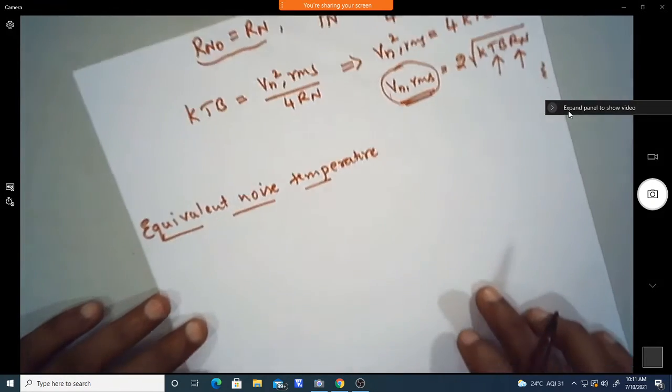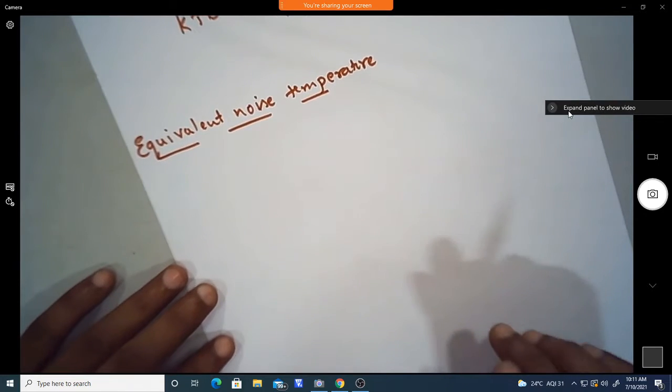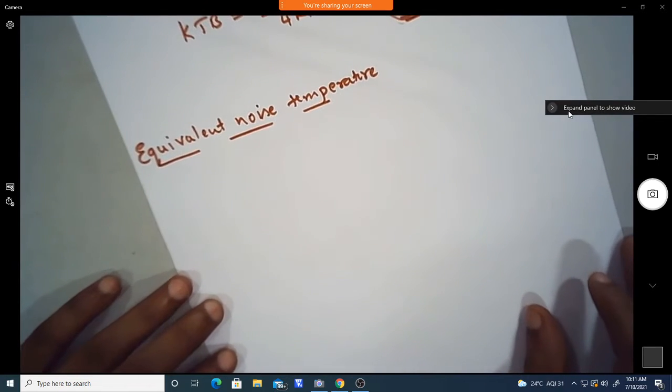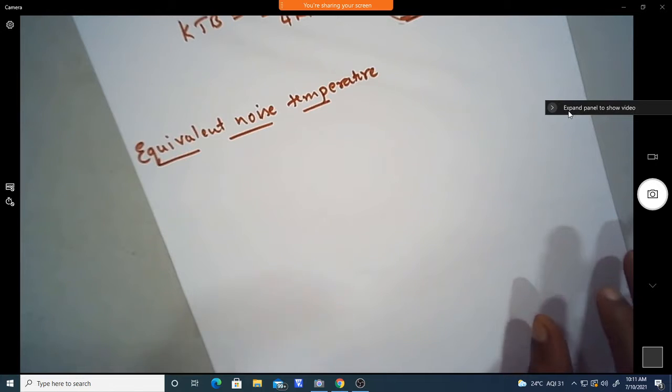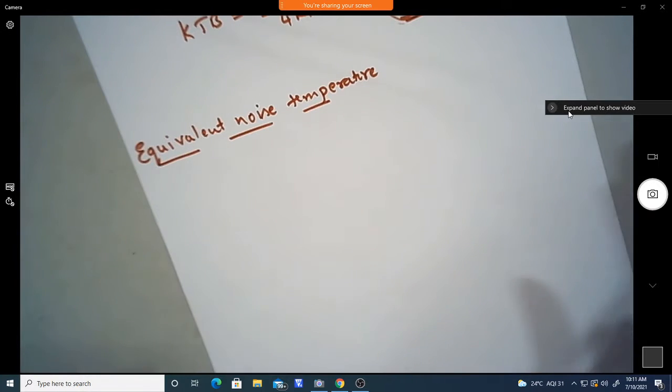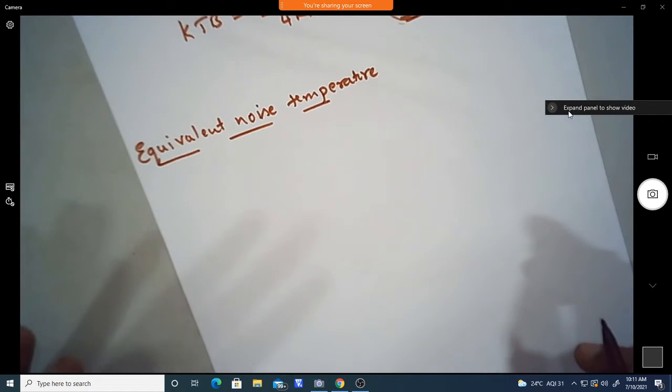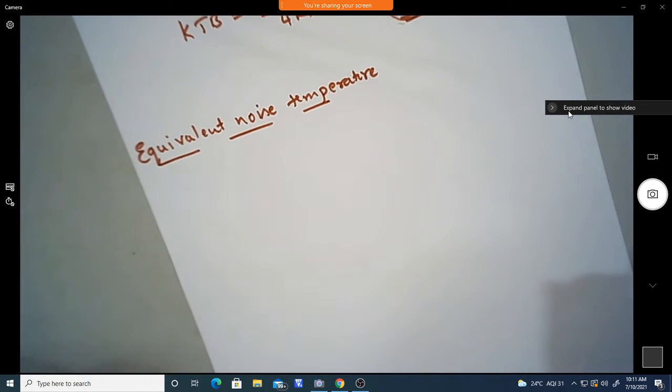Okay, equivalent noise temperature. So what is meant by equivalent noise temperature? Whatever noise is generated, any type of noise, we will plot the power spectrum of that noise as a function of frequency, showing how much noise power we get with respect to frequency.